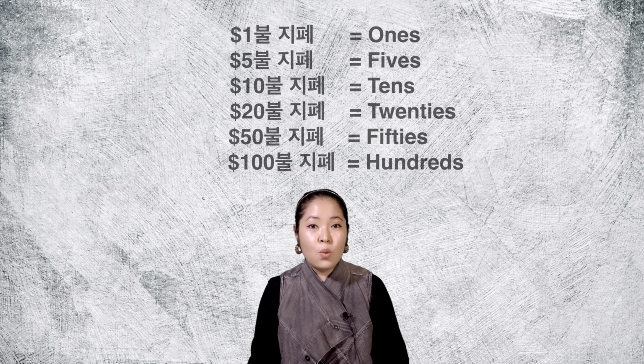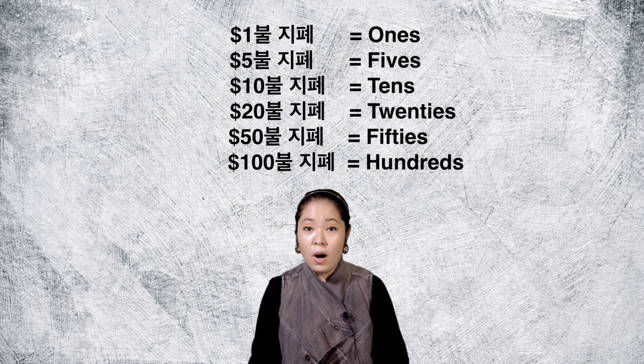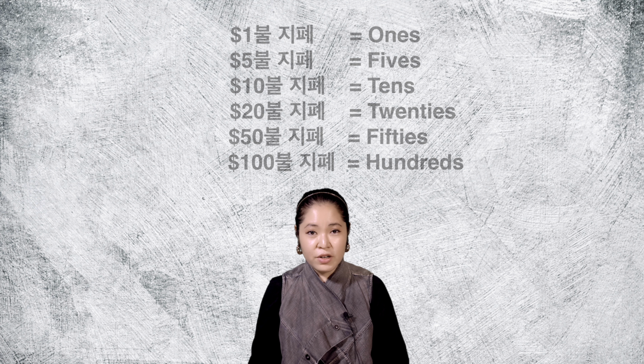When you go to a bank or a money exchange and they ask you, "How would you like your bills?" So $1 bills would be ones, $5 bills would be fives, $10 bills would be tens, $20 bills would be twenties, $50 bills would be fifties, and $100 bills would be hundreds.